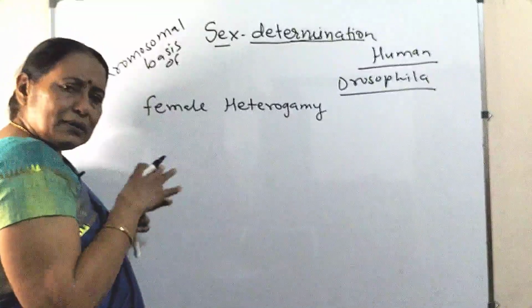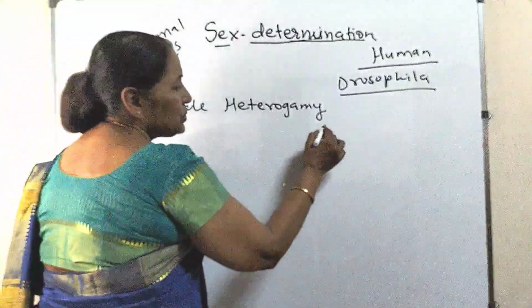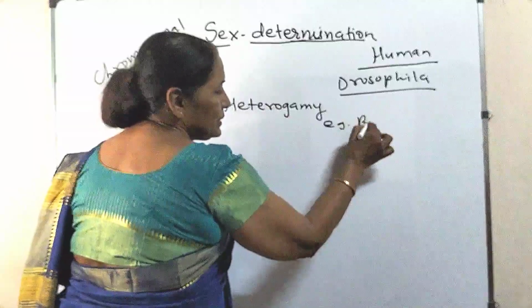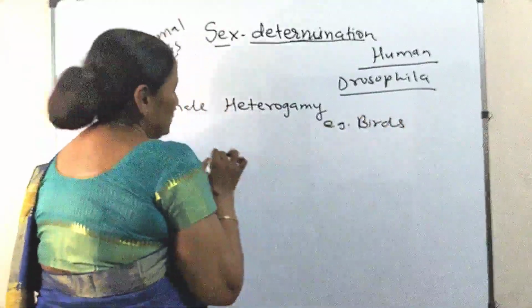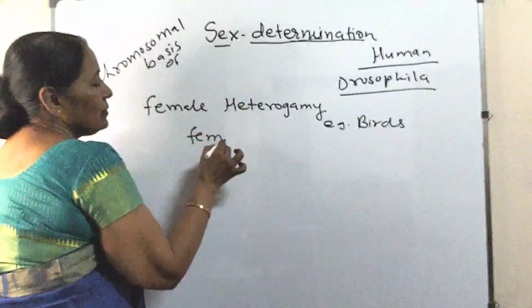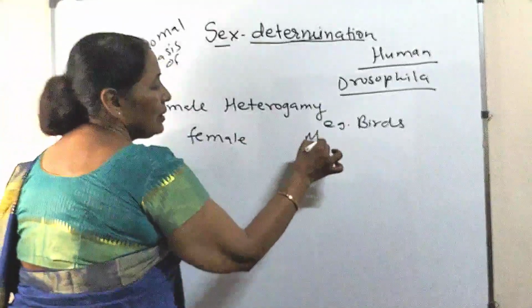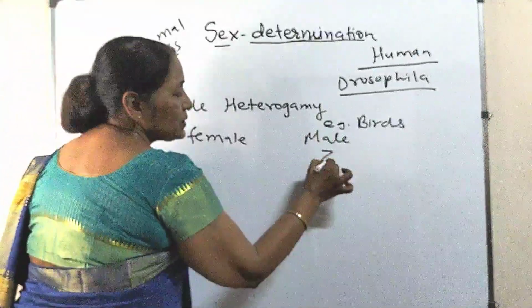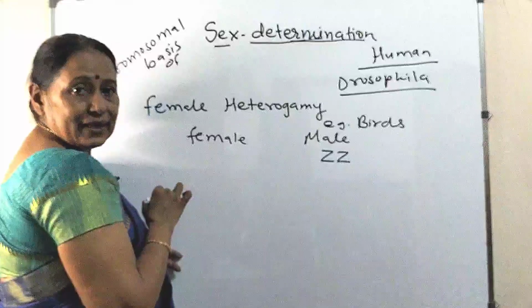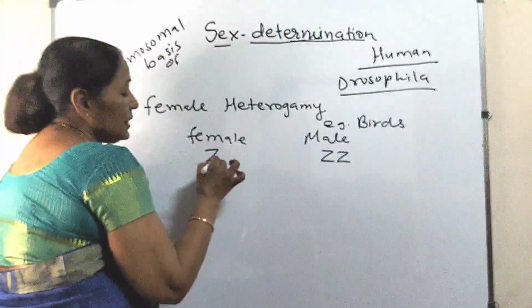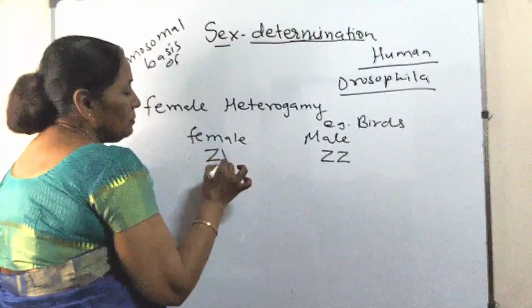Fine. Now female heterogamy means the female will produce two types of gametes and the male will produce only similar types of gametes. This is shown in case of birds. So this is the female, this is the male. Male has sex chromosomes ZZ and female has sex chromosomes ZW.